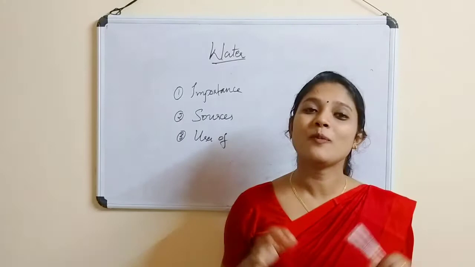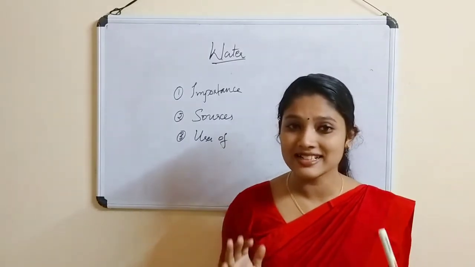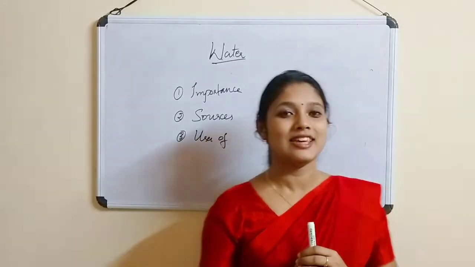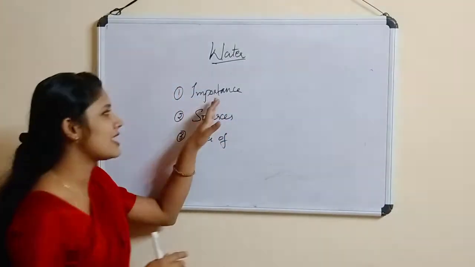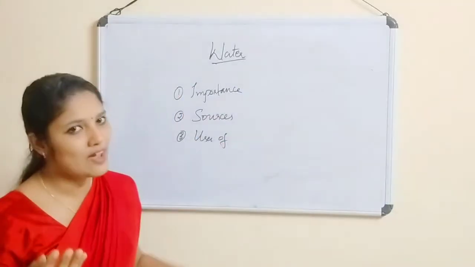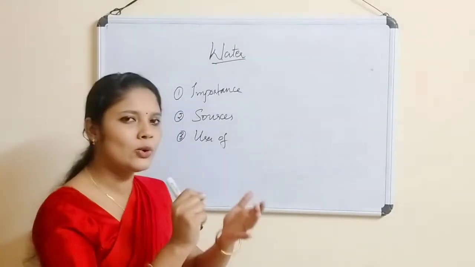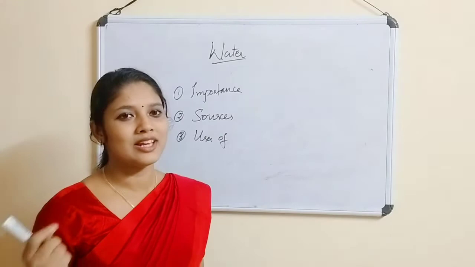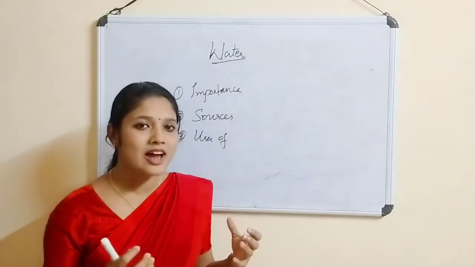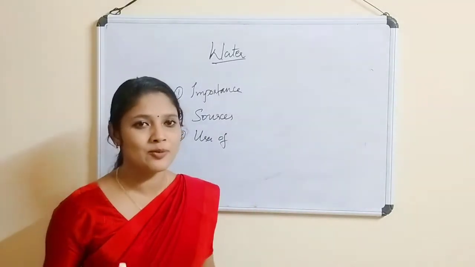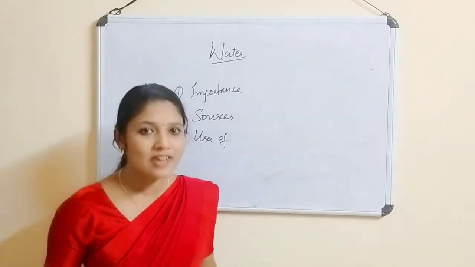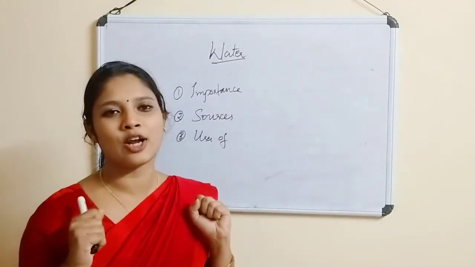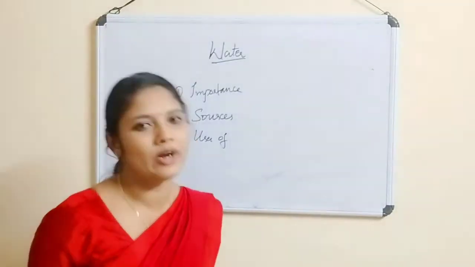Hope all of you have written the answers. Now I want you to read the answer. First we are going to discuss importance. Importance we have already discussed. You just want to note down in your notebook. It is the major part for the existence of life, human life, wildlife, birds, everything. And 1/3 of our earth is made up of water.